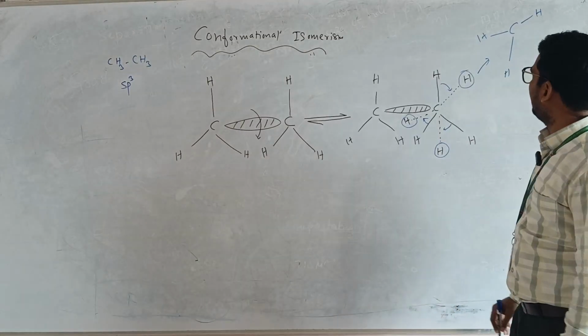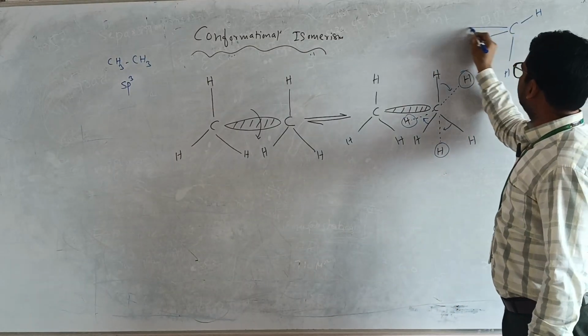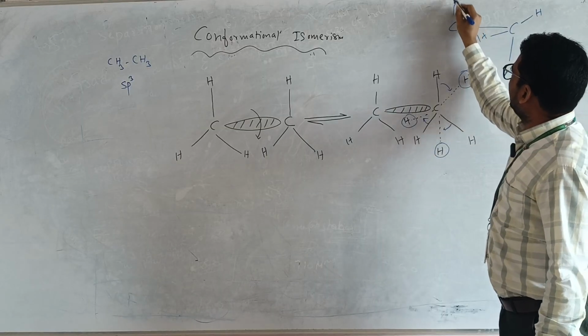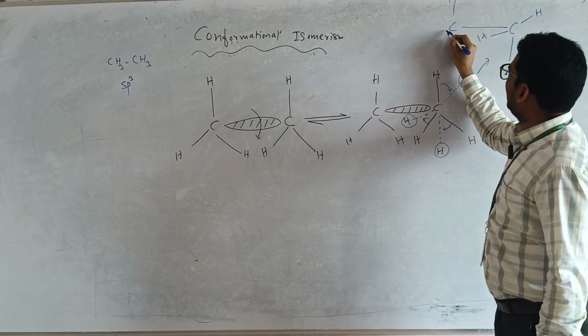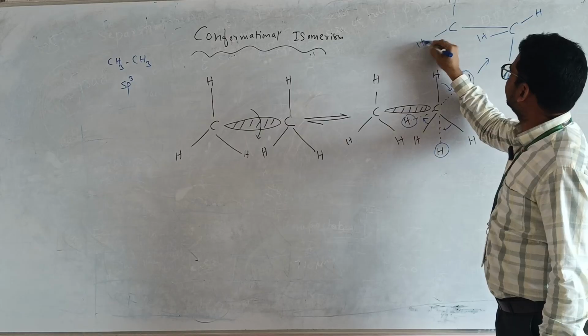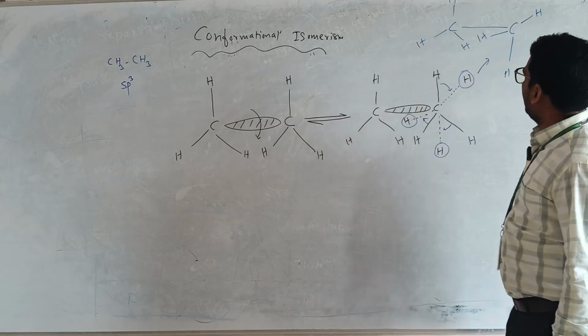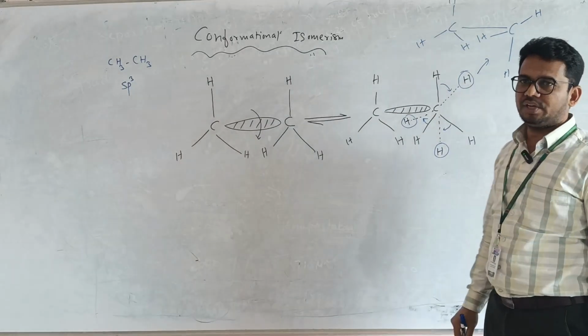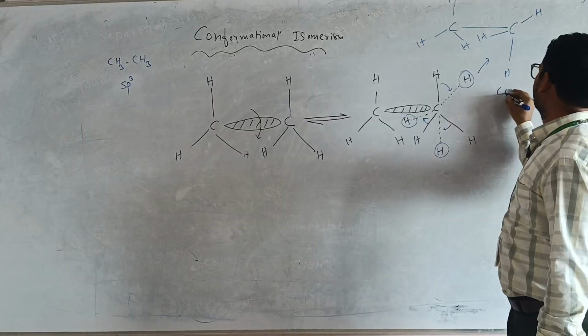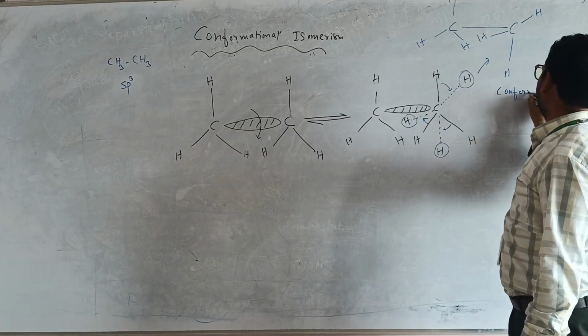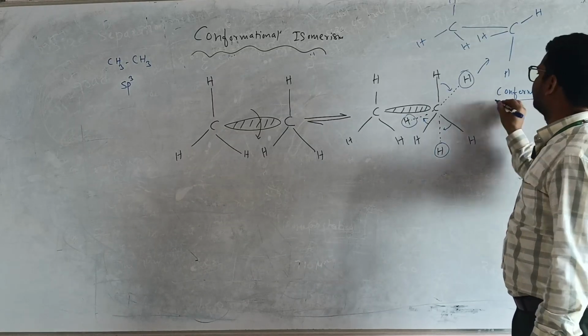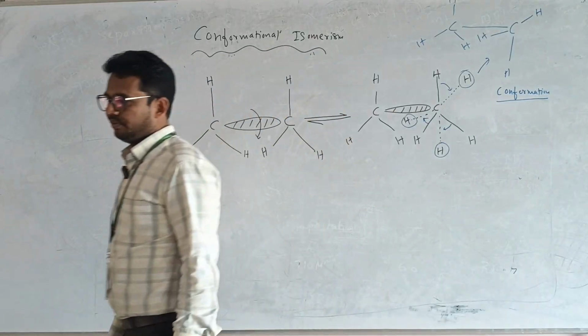If you draw the structure of this one, it will look like this. See the difference in the arrangement. Is it different or not? Yes, the arrangement is different. A different arrangement due to rotation is called conformation. I don't think it is difficult for you now.